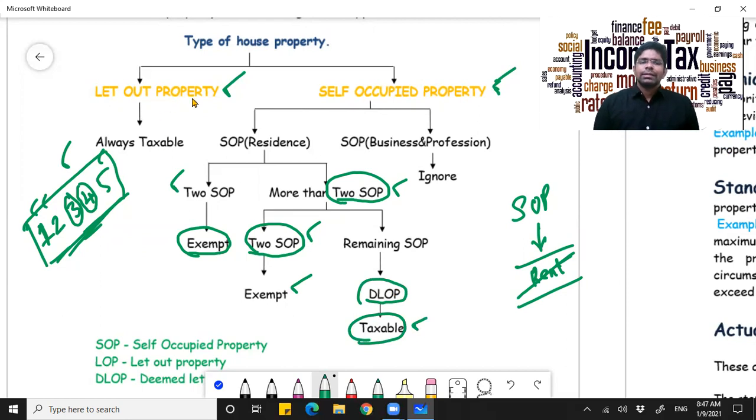Now, keeping aside the fully let out property which will be fully taxed, and the self-occupied property, there is another situation where you may have a house. You might have a property which you are using for your own business. In that particular scenario, what happens? You will not consider anything. You will just ignore it, because that will be used for your business and profession, and that is not taxable again. It will not be treated as deemed let out.